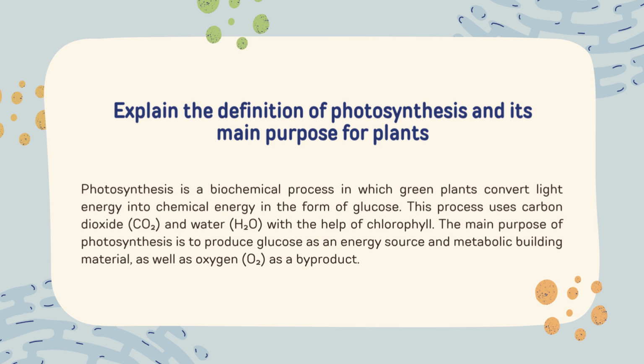This process uses carbon dioxide (CO2) and water (H2O) with the help of chlorophyll. The main purpose of photosynthesis is to produce glucose as an energy source and metabolic building material, as well as oxygen (O2) as a byproduct.